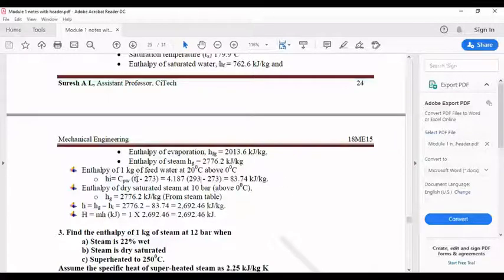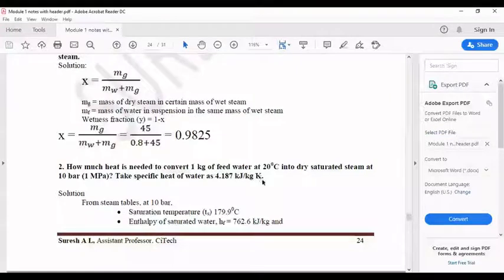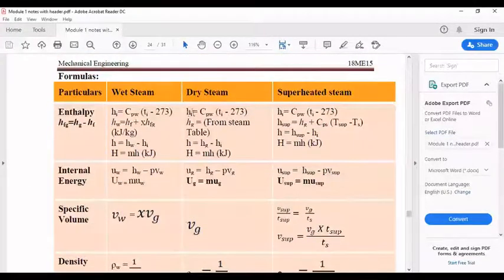So they have given the initial temperature as 20 degrees Celsius. I converted to Kelvin, then it becomes 293 minus 273. What is Cpw? Specific heat of water. Cpw, specific heat of water, that is 4.187 they have given. That way I got hi. Fine. Now the first step is over. Again the second step: hg you have to get from the steam table.